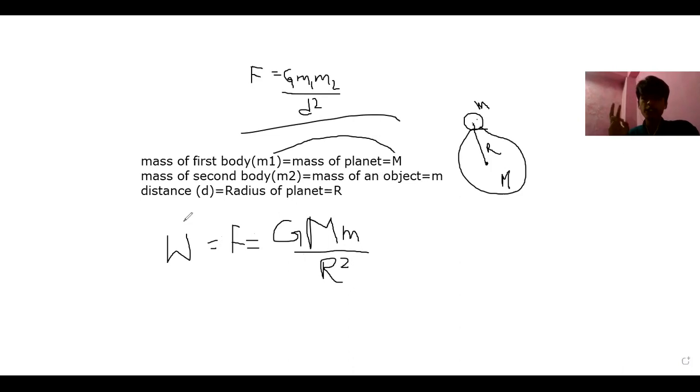If you are taking two bodies only and one body is not a heavenly body, then it will be only force. Then it will be only gravitational force. But if one is a heavenly body and another is an object on the surface, the heavenly body may be a planet, it may be a satellite also, and the other will be the object on the surface, then we consider that as weight.